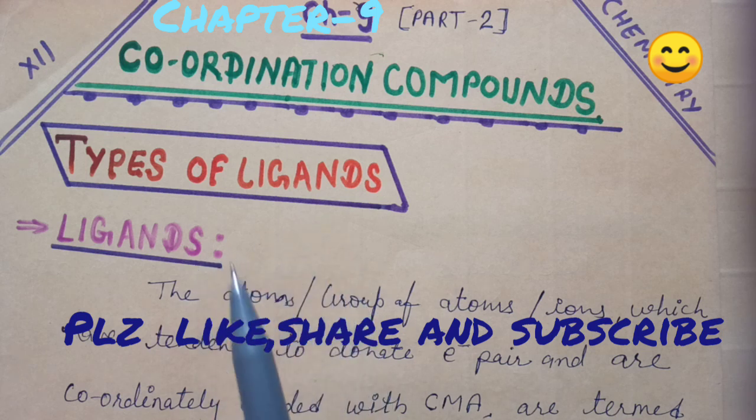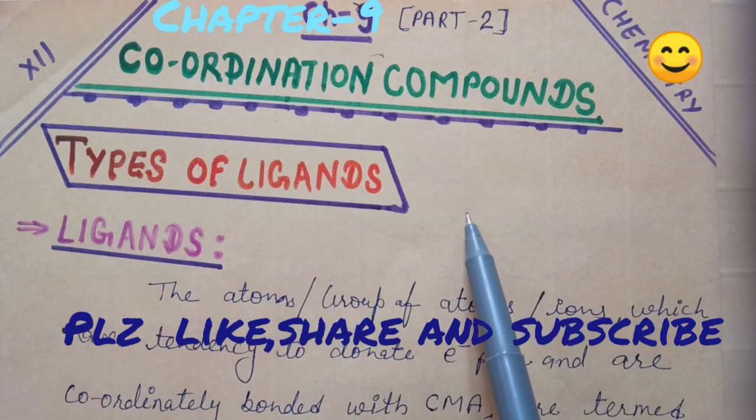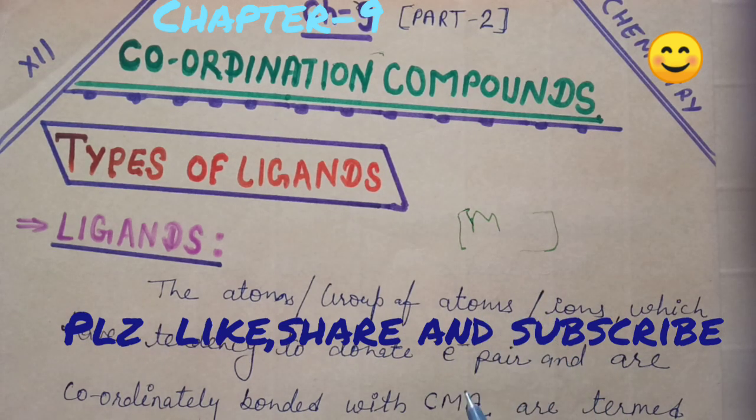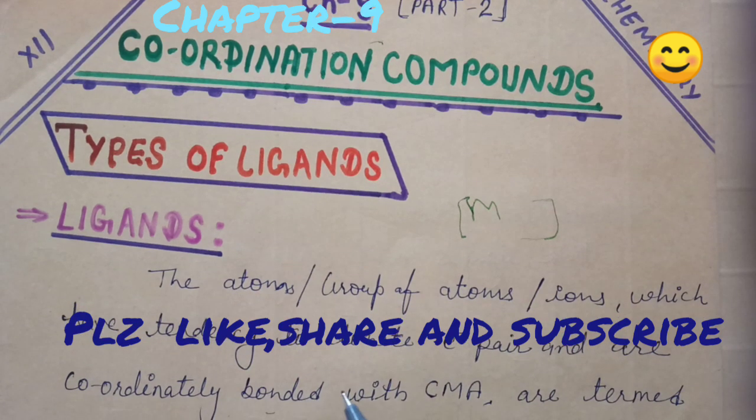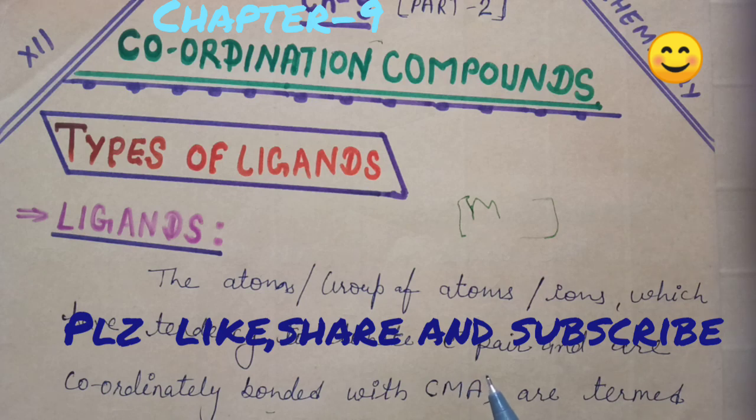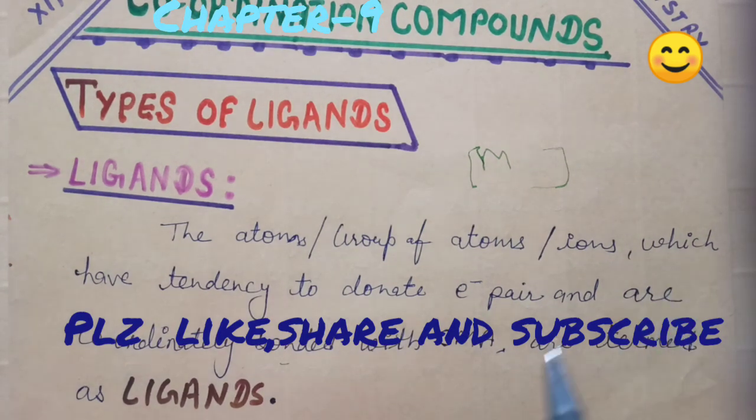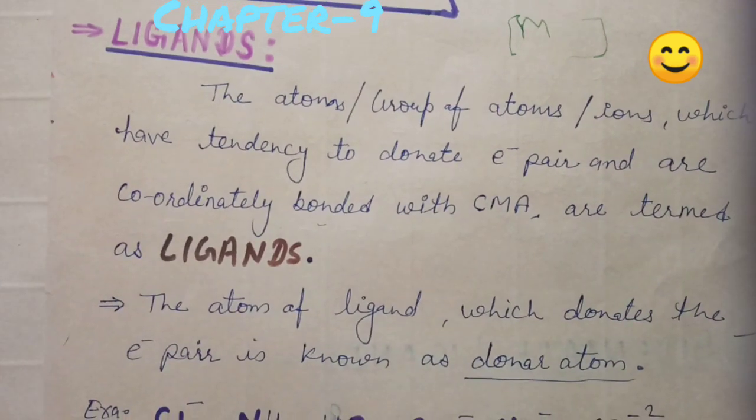First of all, what are ligands? As we have seen, ligands are found in the entity of the complex compound with any central metal atom. So what are ligands here? Ligands means the atoms or groups of atoms or ions which have the tendency to donate electron pairs and are coordinately bonded with the CMA. CMA means central metal atom. Clear? Ligands form the coordinate bond with the central metal atom by donating their electron pair, and the atom which donates its electrons is known as the donor atom.